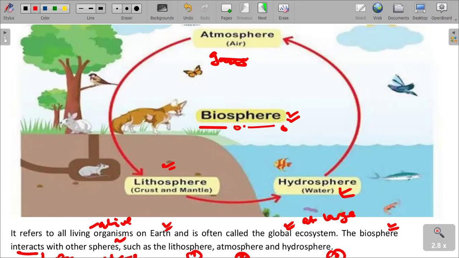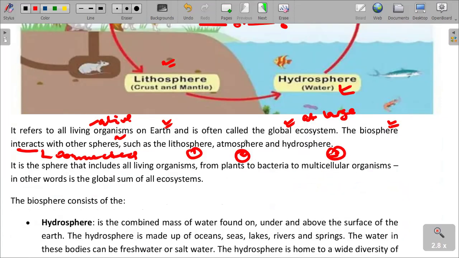So we have our biosphere, we have our lithosphere, which is the crust and the mantle. We have the hydrosphere, which is the water. We have the atmosphere, which is composed of various gases. These gases have an influence on our vegetation, on the hydrosphere, aquatic life, and so forth. We are going to discuss this.